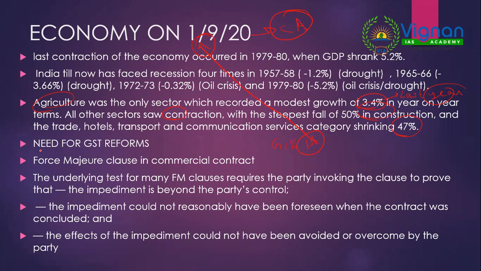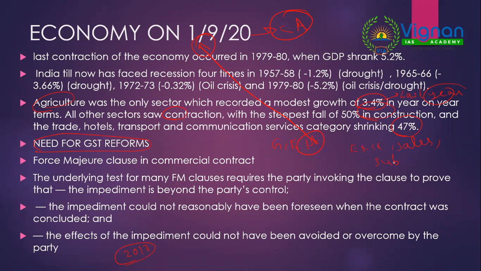Next, one more important debated topic recently: the need for GST reforms. Why? Because when GST was implemented in 2017, various taxes got subsumed, for example excise duty and sales tax.